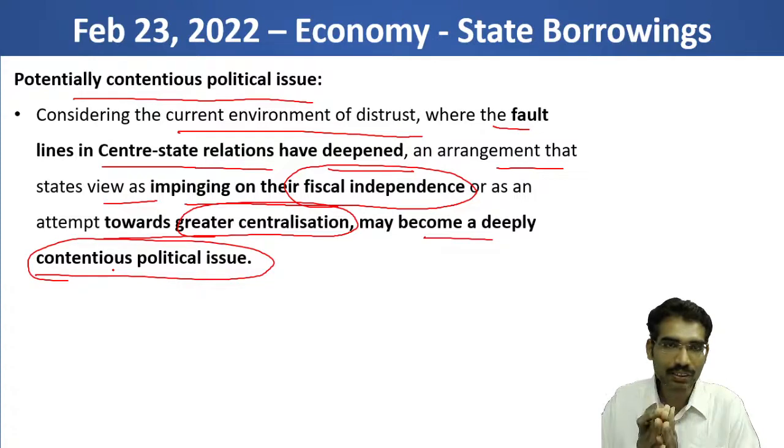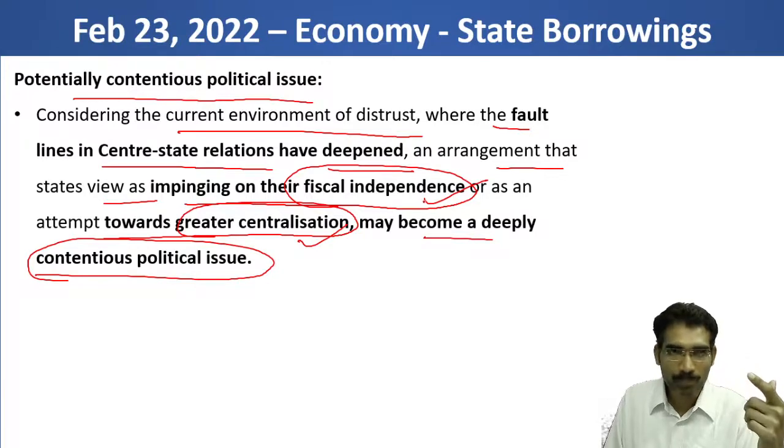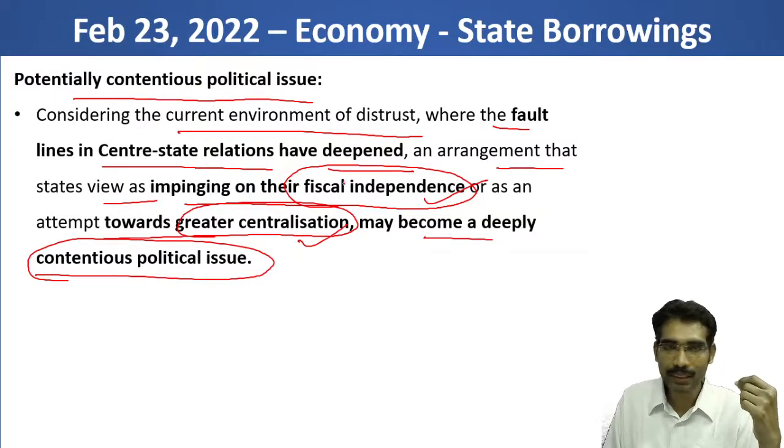So this editorial is highlighting fiscal independence and greater centralization. The apprehension is that states may lose fiscal independence and greater centralization may take place.